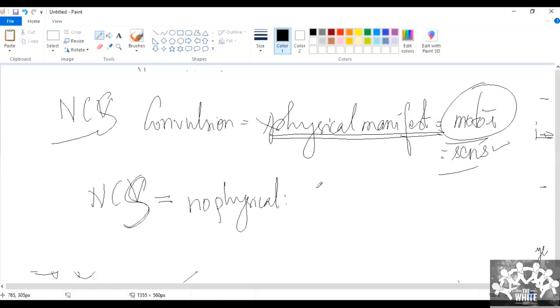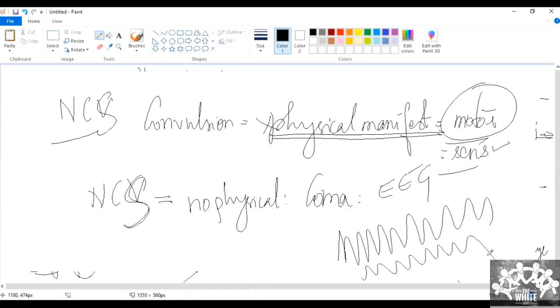An example is a comatose child. You connect an EEG to a comatose child. There will be hypsarrhythmia going on in the background activity, or there will be an epileptogenic focus with some spikes in the EEG, but the child will be absolutely in a coma stage. There will be no convulsion, no other manifestation, no autonomic disturbances, no sensory disturbances, no micturition, no defecation. This is called non-convulsive seizures, right? I think the concept is clear.